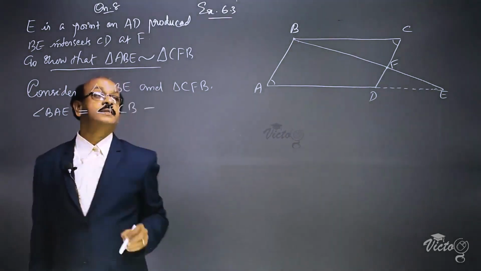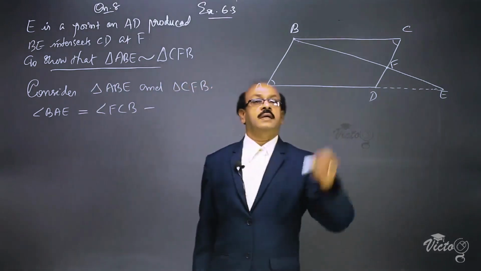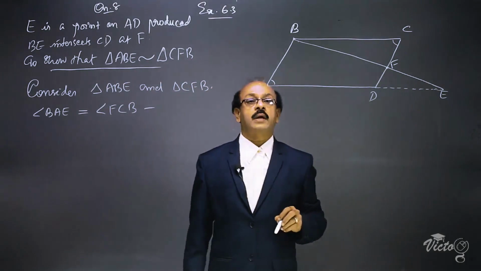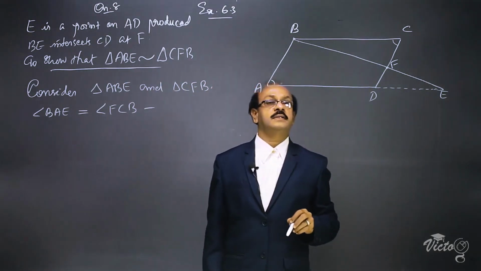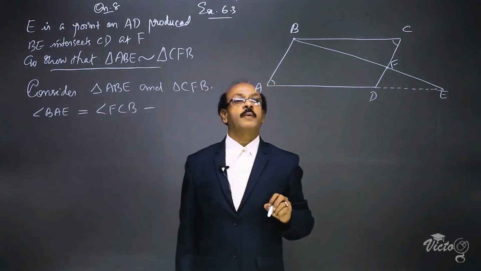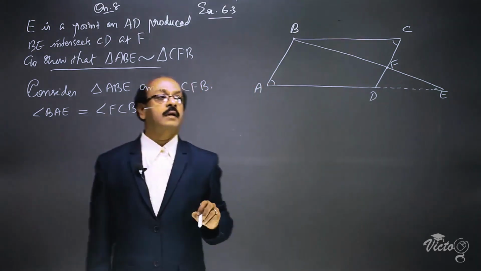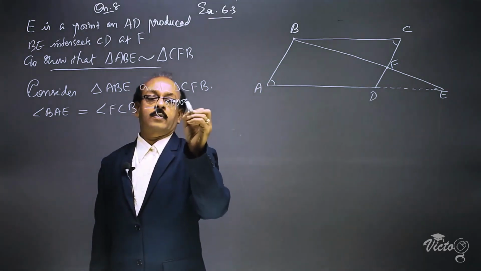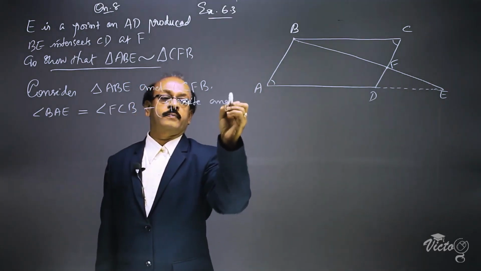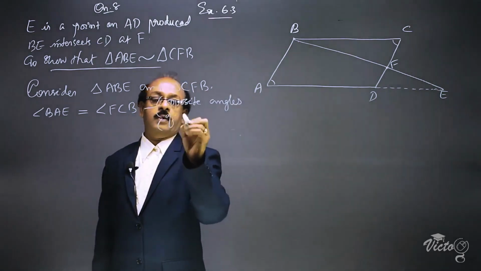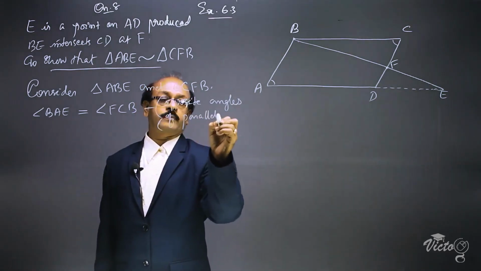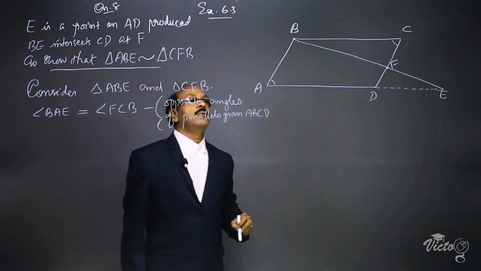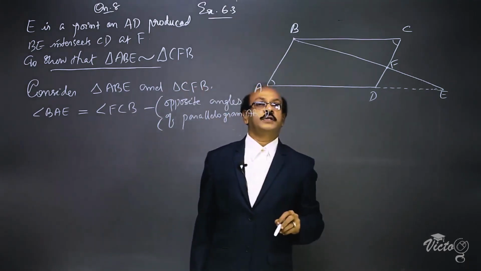The reason is angle A and angle C are the opposite angles of a parallelogram. Opposite angles of a parallelogram are equal. The reason is opposite angles of parallelogram ABCD. Now we want one more equality.